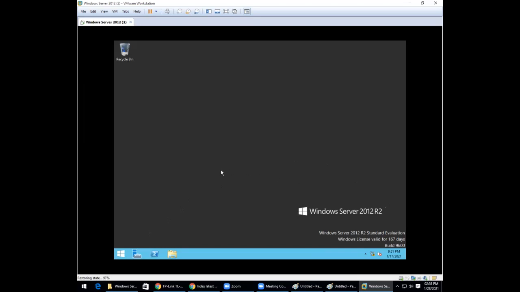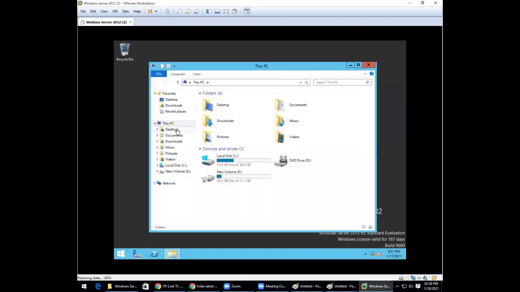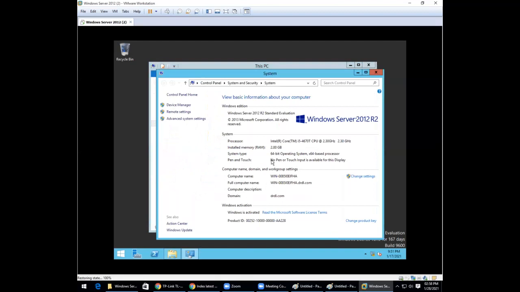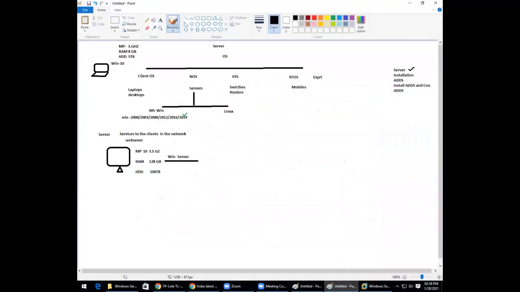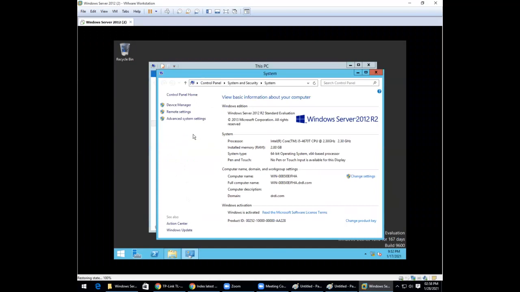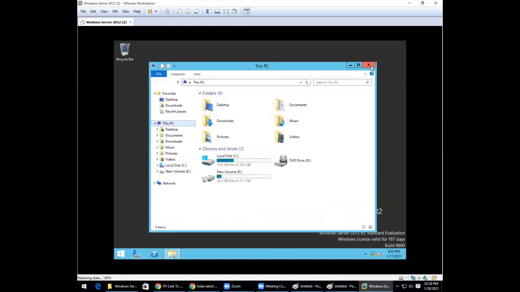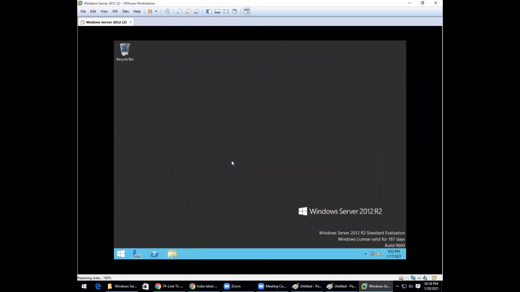Now, when you check the configuration of this, this is for our practice purpose, and we are running it on our local computer. That means in your laptop directly you can run it. No need of taking a huge configuration like a big microprocessor, 128 GB of RAM and 100 TB of hard disk. You can run this on your local computers itself. But when you talk about load, then you have to go with a higher configuration. Now this is the server operating system which I got.